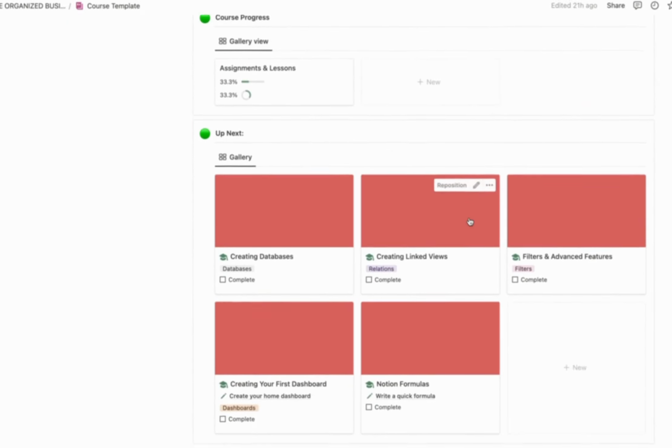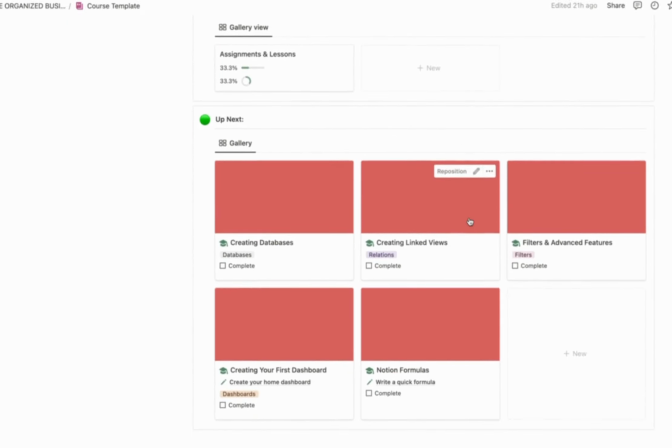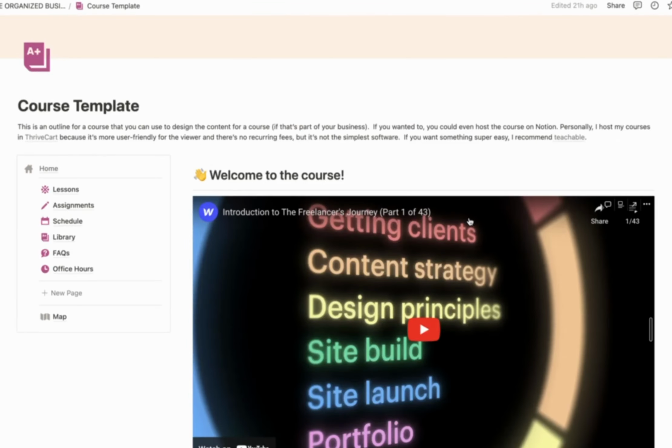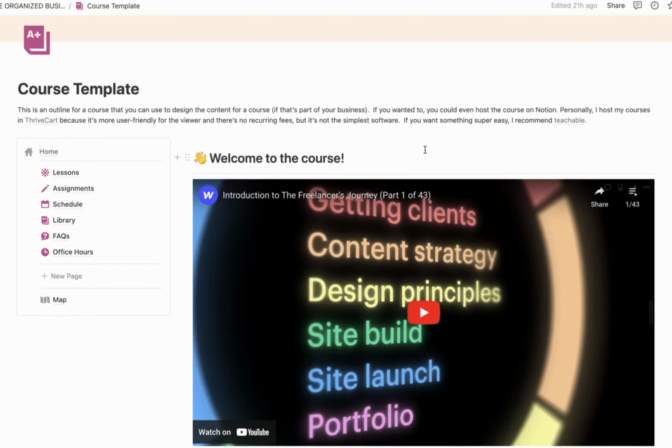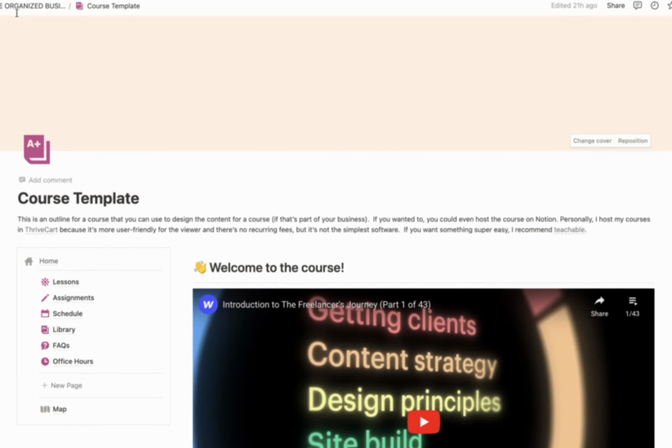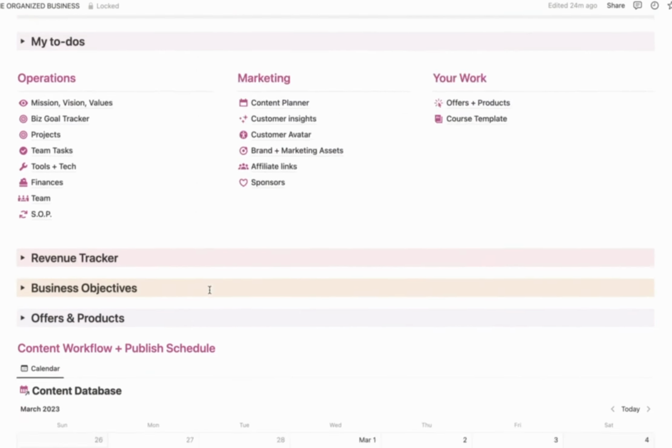But it's just basically a template for either mapping out a course if that is your field of expertise, or if you wanted to, you could host a course on Notion. Personally, I use Thrivecart for my course hosting, but you could absolutely do it here. And if you want something that's low tech, I recommend Teachable. So that is the dashboard in a nutshell.